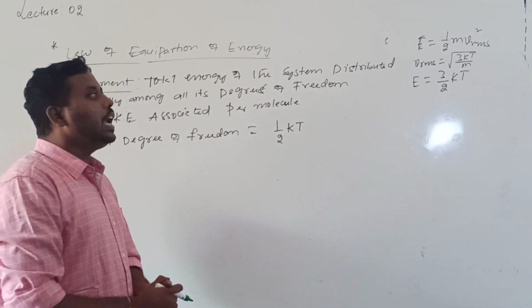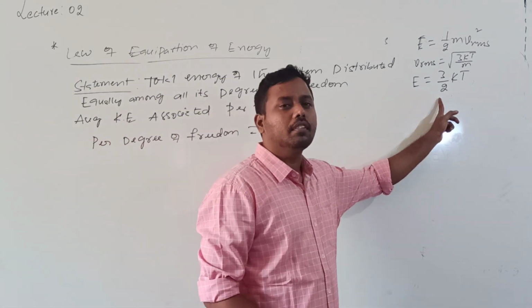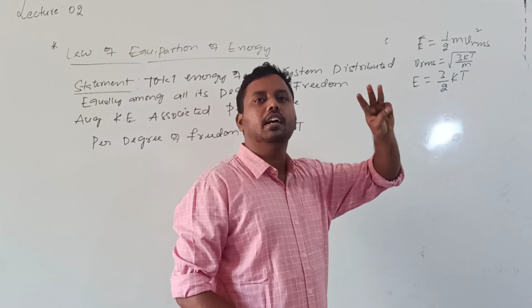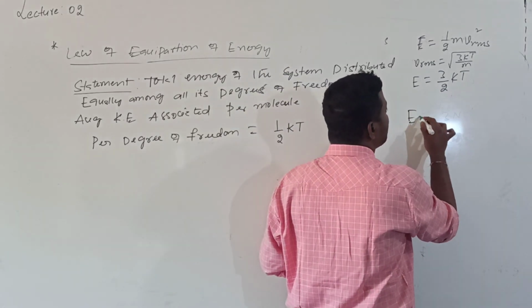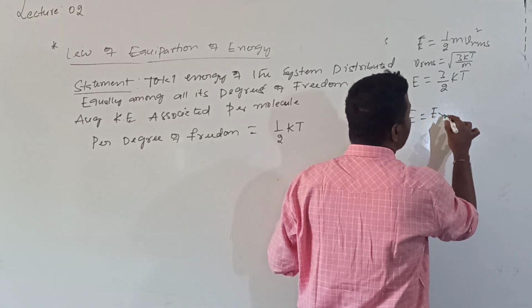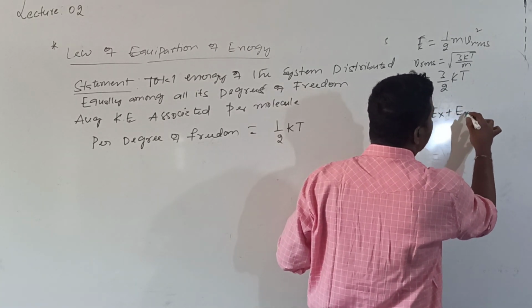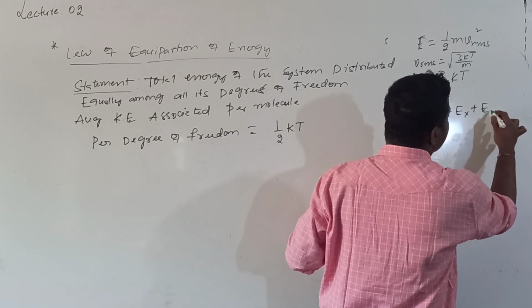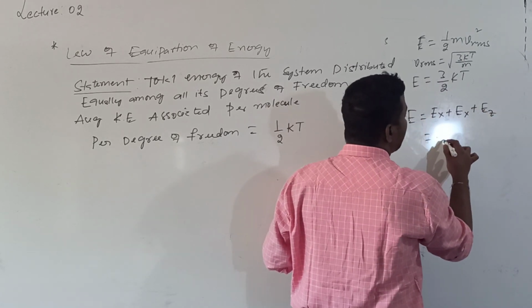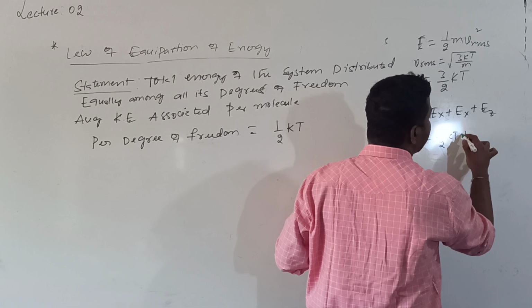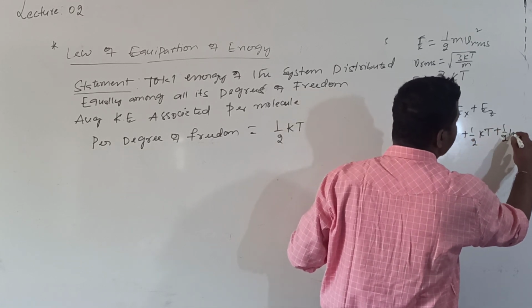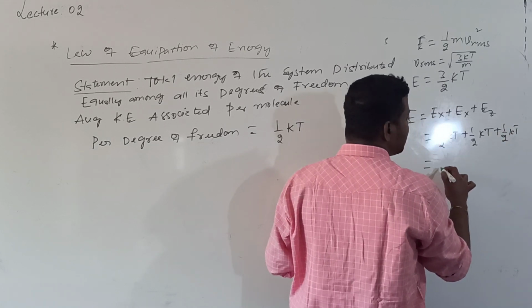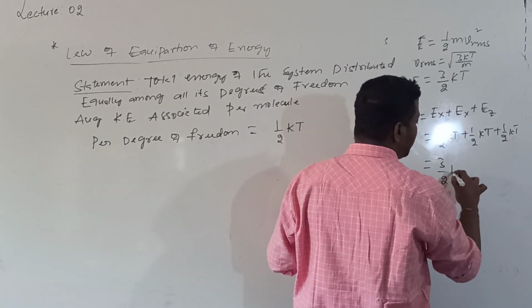If it is a monoatomic gas, how many degrees of freedom are there? 3 degrees of freedom will be there. So then this total E value can be written as Ex plus Ey plus Ez. So this is 1/2 into kT plus 1/2 into kT plus 1/2 into kT. So the final answer is given by 3/2 into kT.